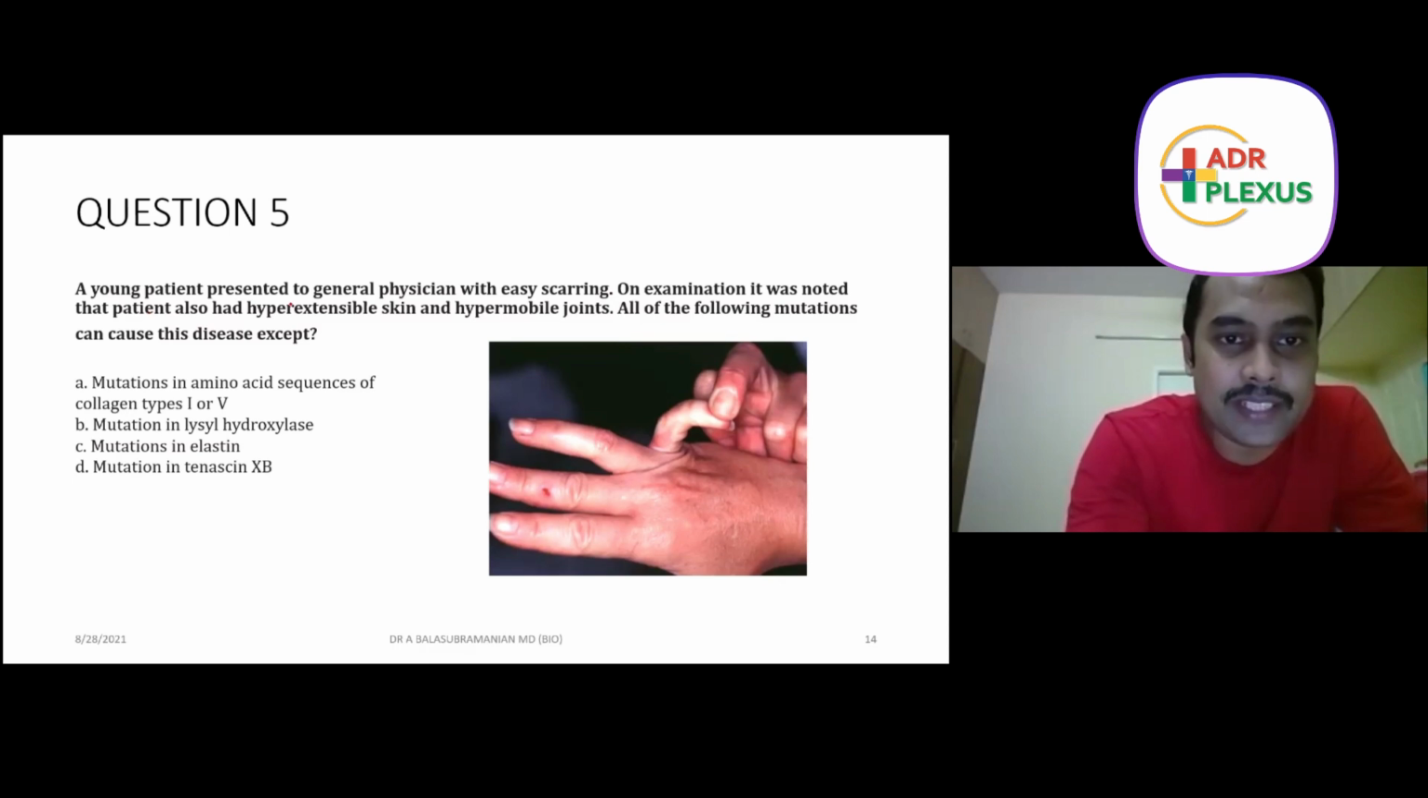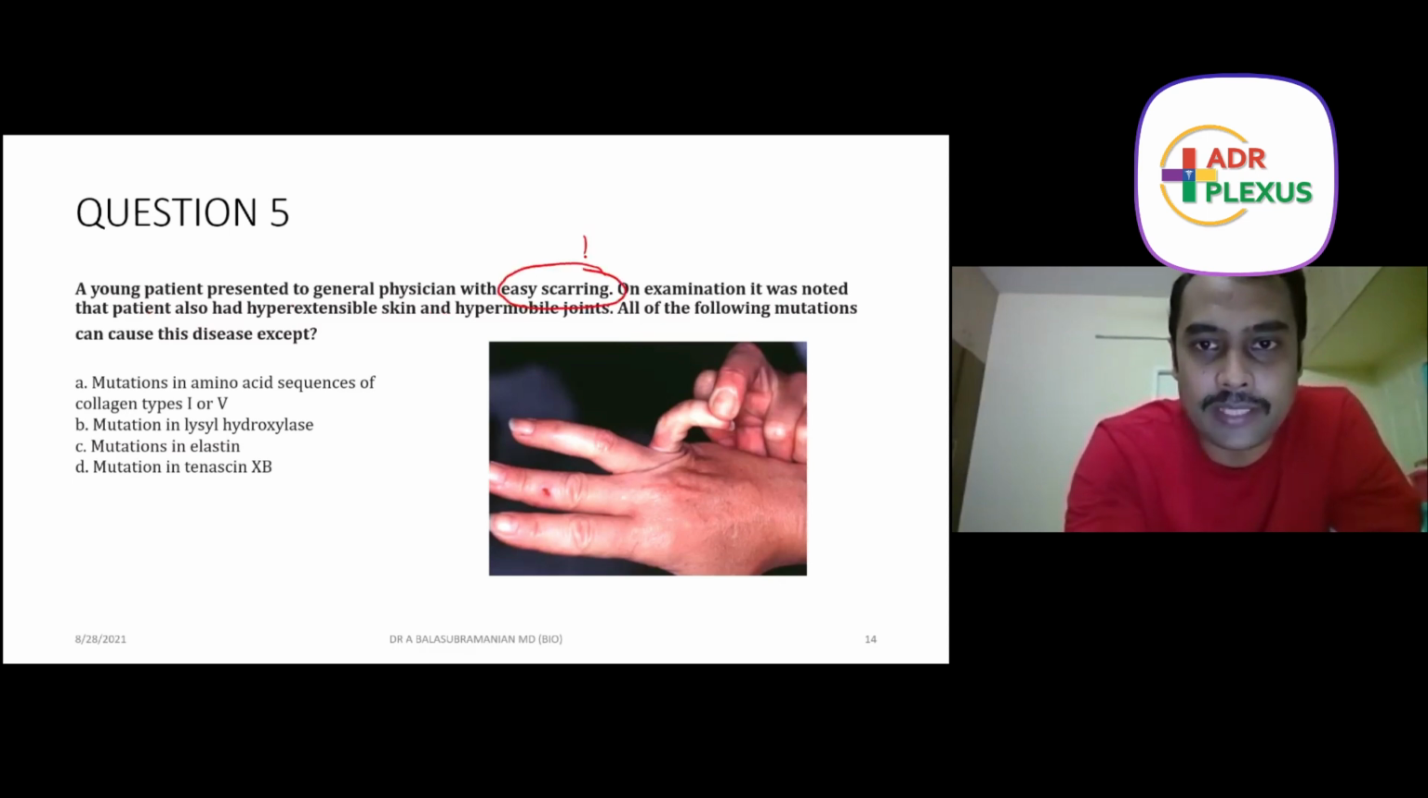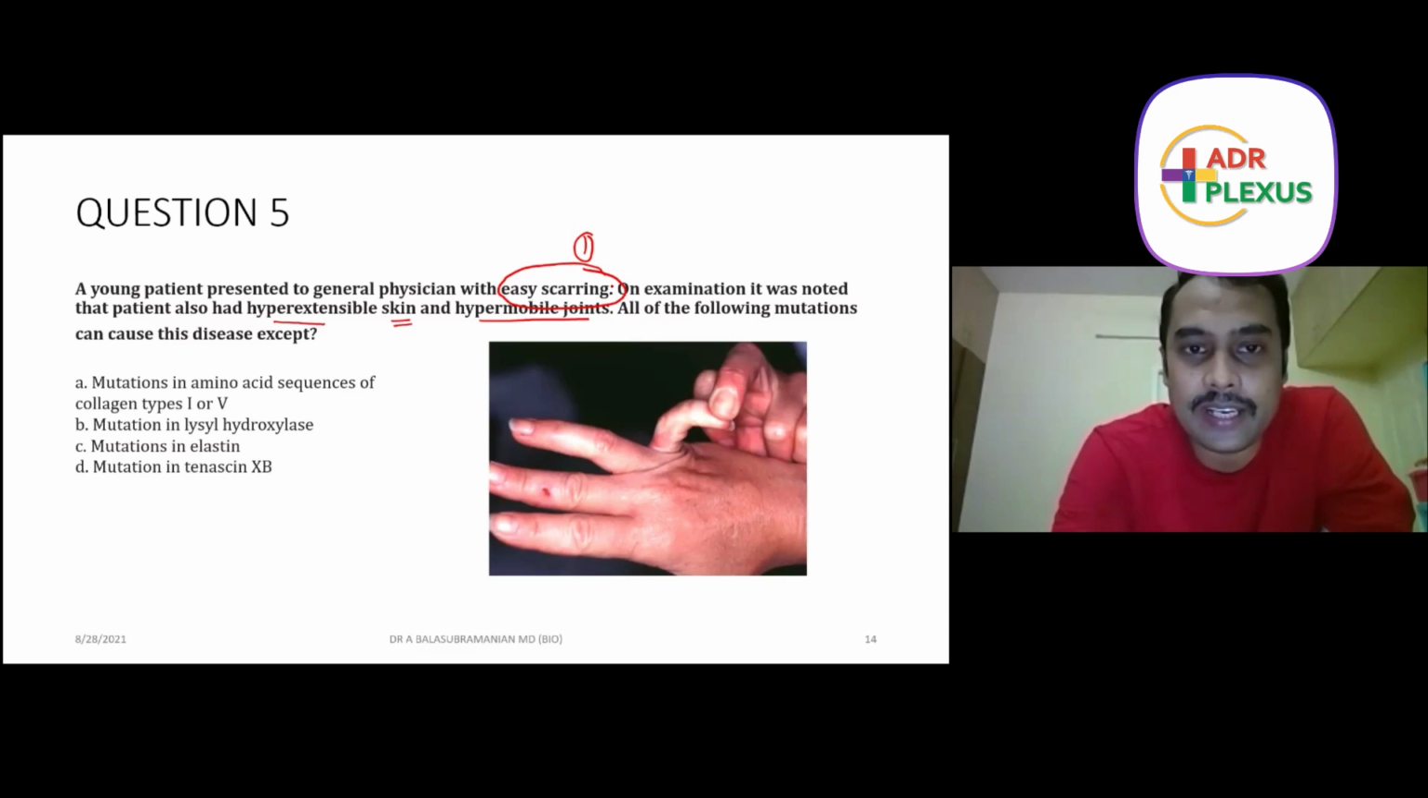A young patient presents to a general physician with scarring. So this is point number 1, scarring. On examination, it was noted that the patient also had hyperextensible skin and hypermobile joints. So there is involvement of skin, there is involvement of joints, and all of the following mutations can cause this disease except. So from the question, we can find that this is some connective tissue disorder.